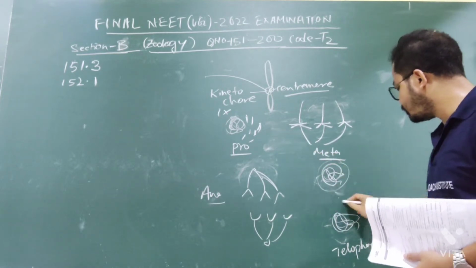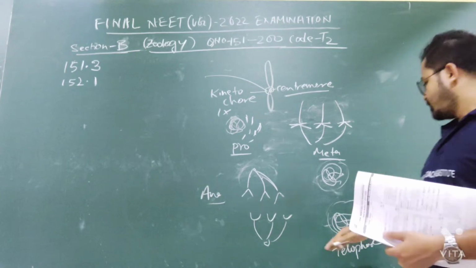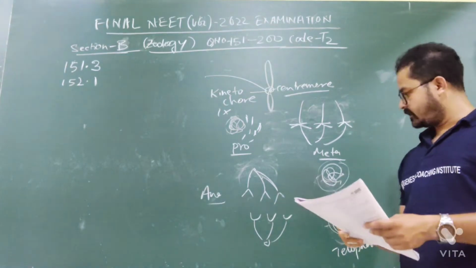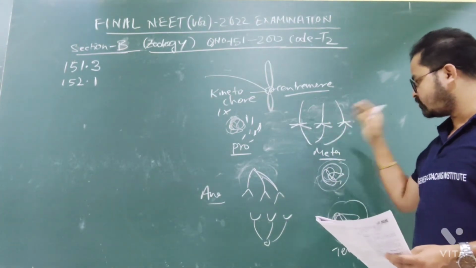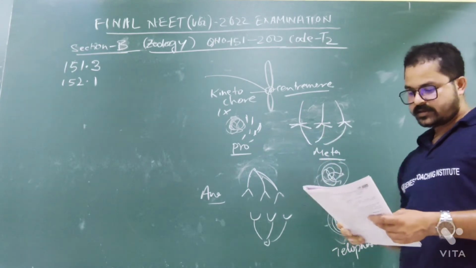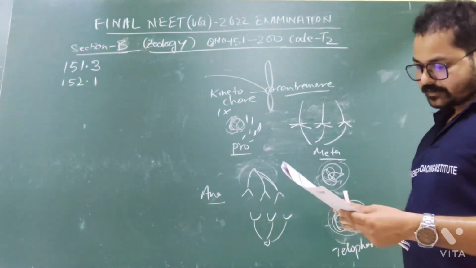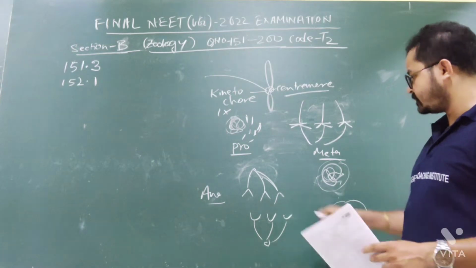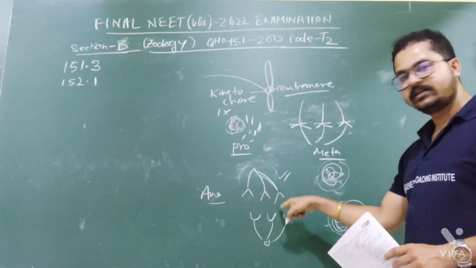So two nuclei are produced from one nucleus. So this is the scenario of cell division. What are the stages and what are the things that happen in different phases of the cell cycle? So option 1 is correct. Option 1, splitting of centromere occurs at anaphase. It is correct. Splitting of chromosome occurs at anaphase.